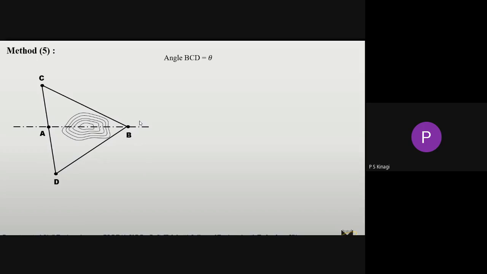Then just assume the angle BCD, here I am considering the angle at the point C. You can consider D also, but in solving up to this condition, I am considering the angle C. That is angle BCD is equal to theta. Now from triangle BCD, considering the whole triangle, I am applying the cosine rule.